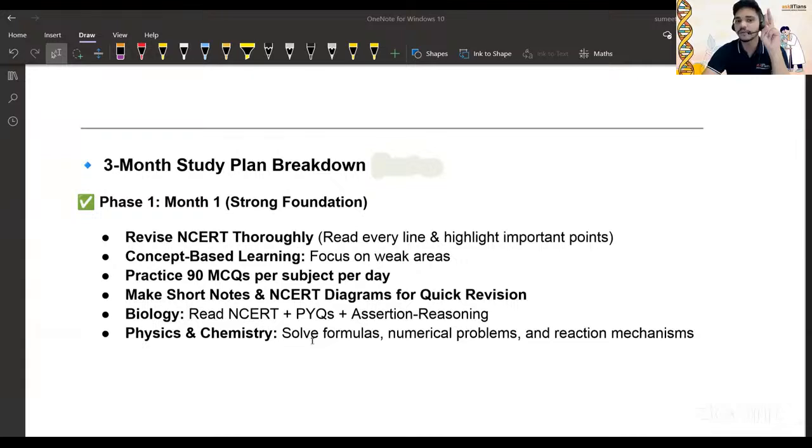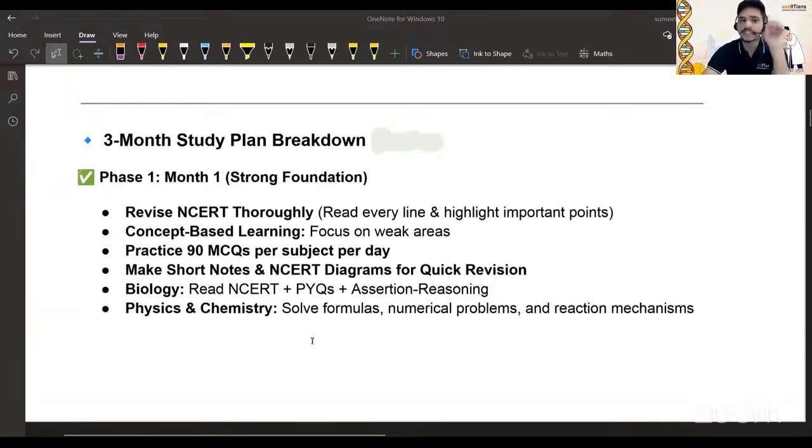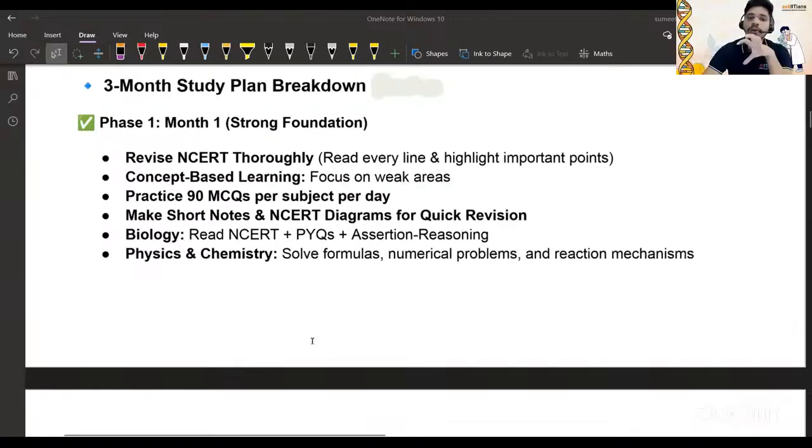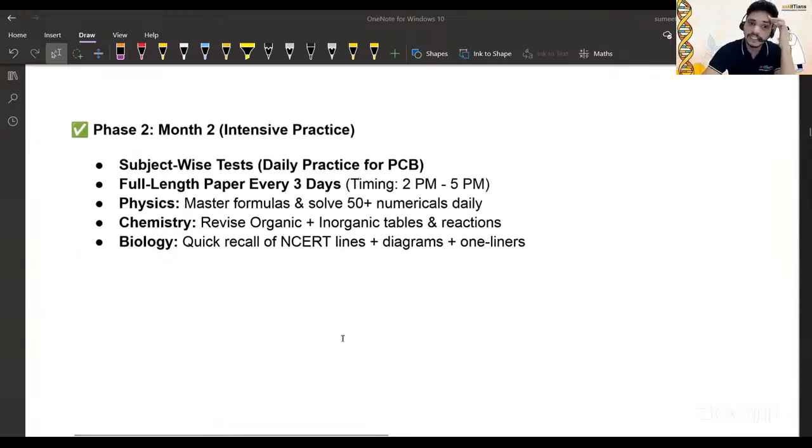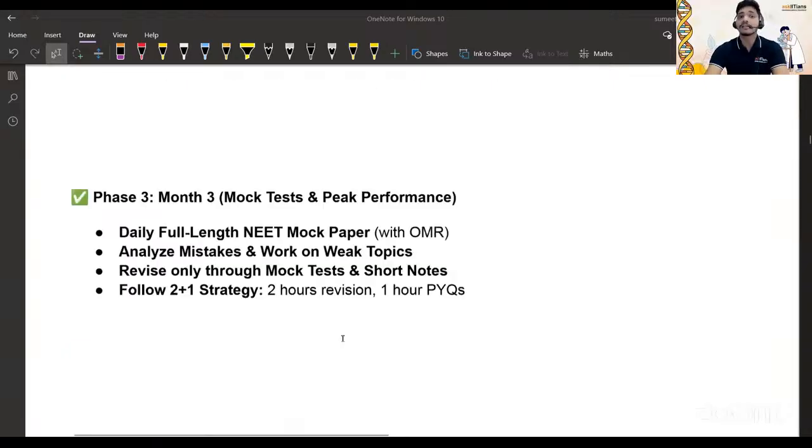You can get the ideas from the reaction purpose, right? Then assertion reason gives the idea about what kind of concepts you are grasping. Then for month two, you can go for subject-wise tests, where intensive practice should be there. Then in the third month, you have to take mock tests and reach peak performance.